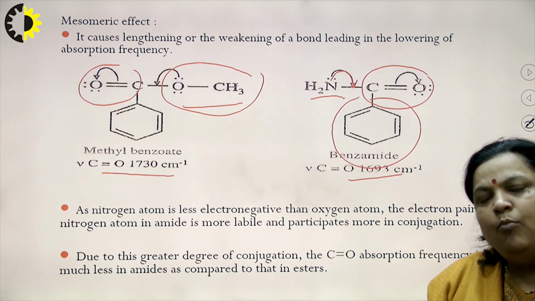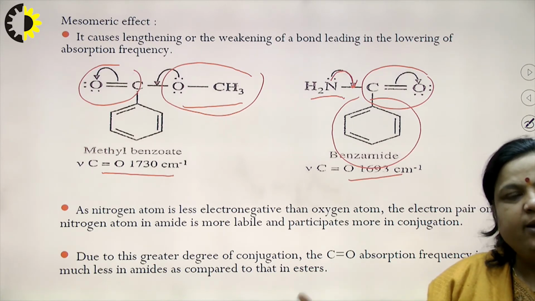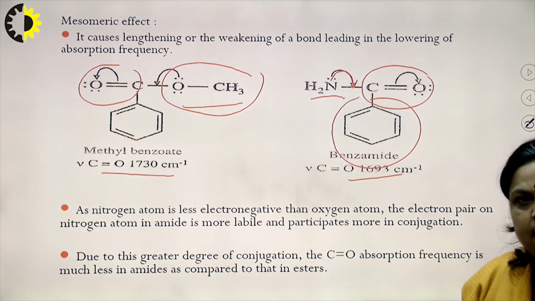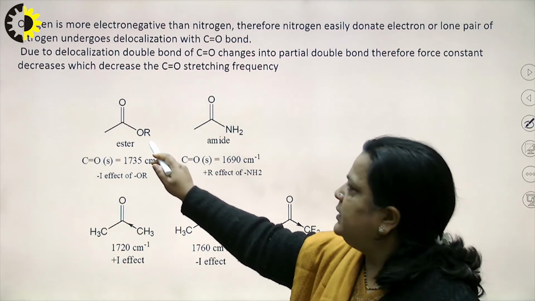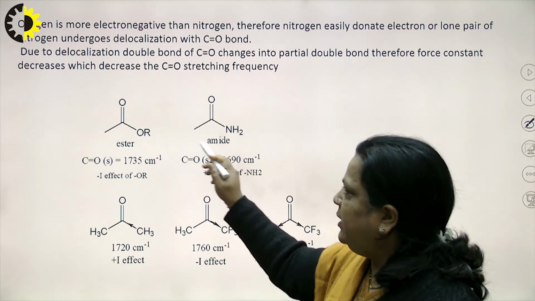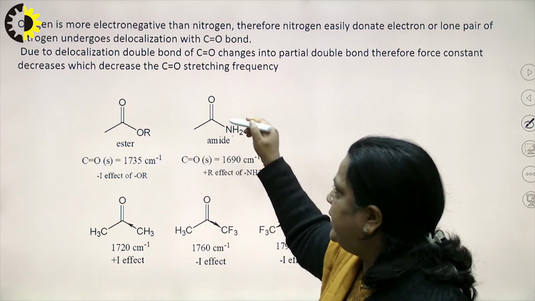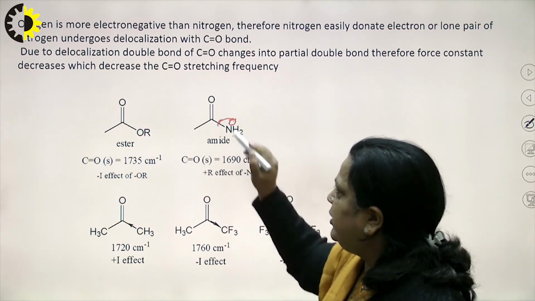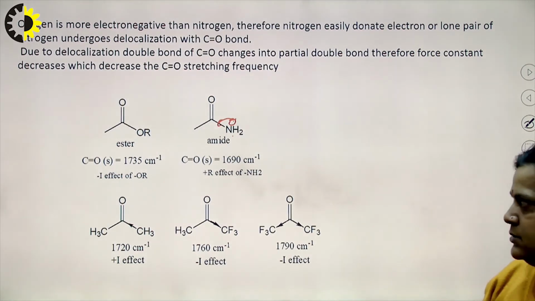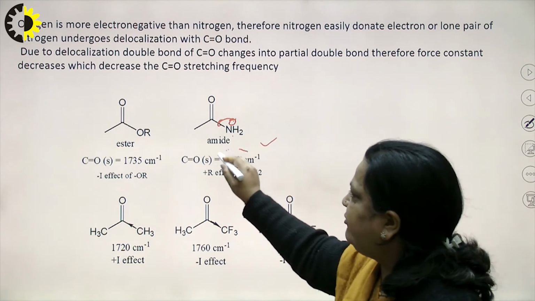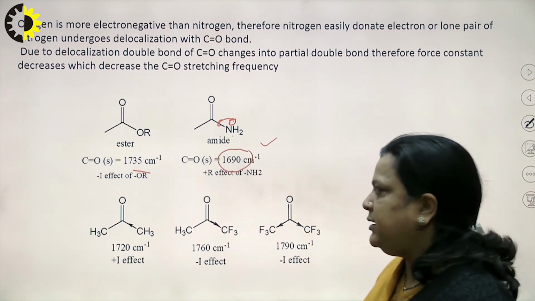It means more electronegative means a higher value of IR frequency. So, in this case again oxygen and nitrogen, nitrogen is less electronegative, meaning the lone pair is available for resonance. So, less value of IR frequency, it is 1690, it is 1735.